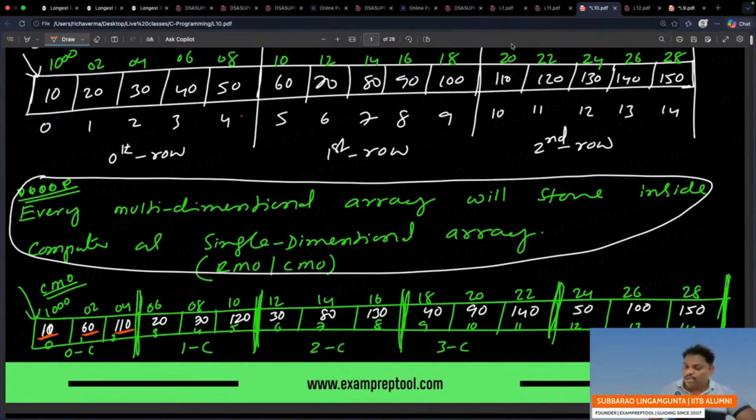If you observe clearly, row wise addresses are given. It is the first row, and first row addresses are given. In the second row, addresses are given. If you see column wise, the 0th column addresses are given, then the first column, then the second column. Everything will be stored as one-dimensional. Okay, I think everyone got it.